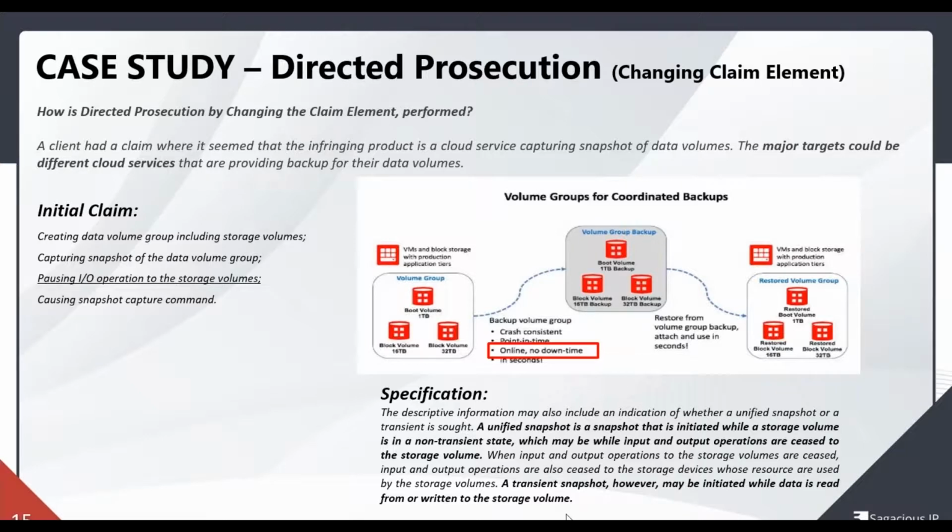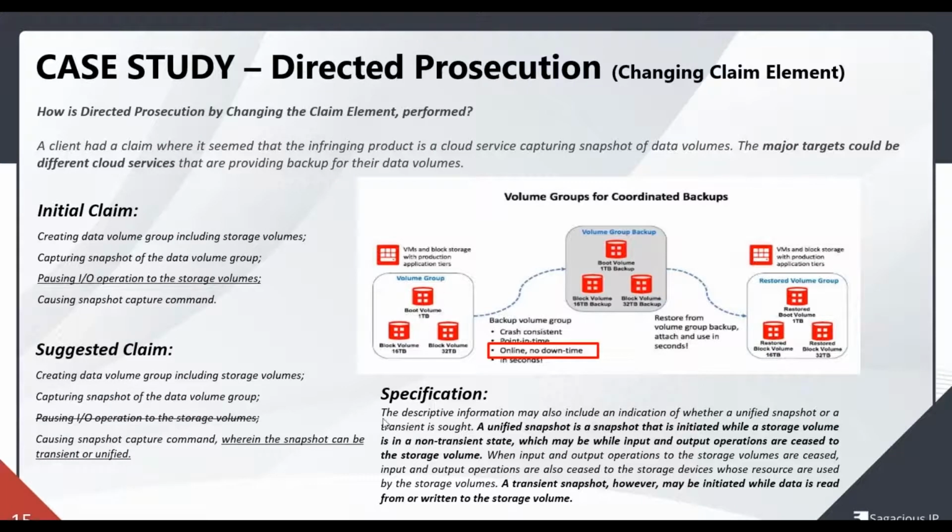And since the spec says so, and the product documentation also says so, we had the leverage to draft new claims. So we suggested that we remove this element, we change this element, and instead of it, we add wherein the snapshot can be transient or unified. This way, the entire claim can be mapped to volume group if the claim is granted in future. So this way, a future case is considered a fundamental case in future.